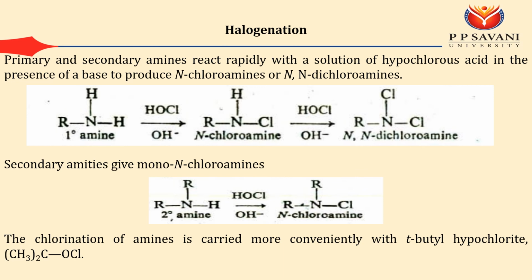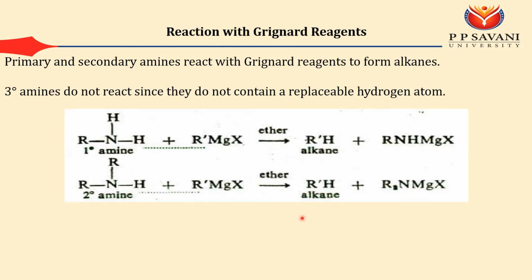For tertiary amine, nothing. Similar reaction with Grignard reagent. In Grignard reagent, as you know, RMgX, and you have to do the reaction in the presence of ether. So RNH, MgX will be removed, and you will get your alkane. Similarly, if you have a secondary amine, you will get your alkane. But if I have a tertiary amine, it does not react, since it does not contain a replaceable hydrogen atom.